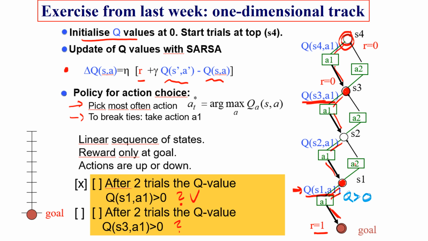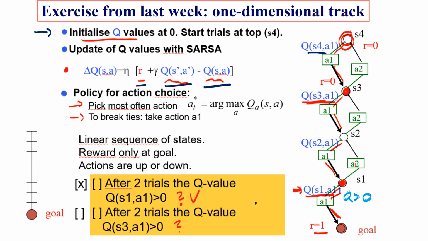Look at an arbitrary transition. Look, for example, at this transition here. We had no reward, that was 0. The next Q value was 0. The existing Q value is 0 because we initialize Q values with 0. Therefore, it's 0 plus 0 minus 0, nothing changes.